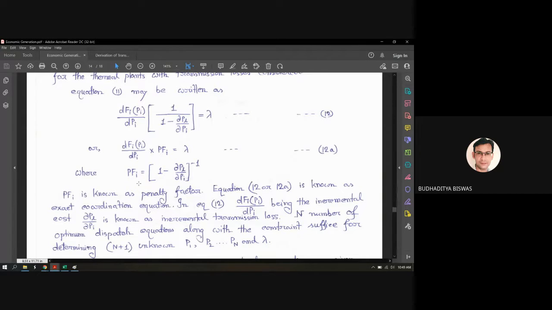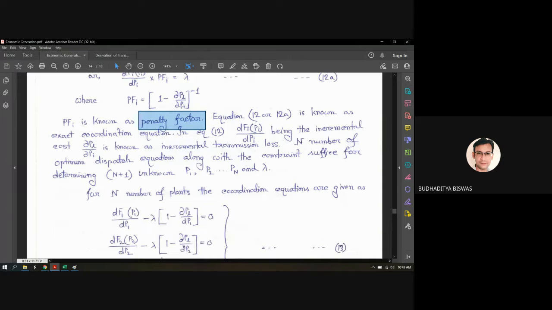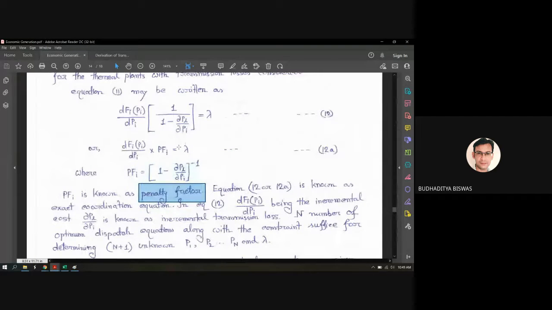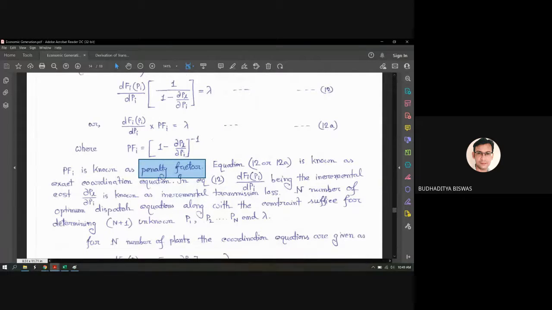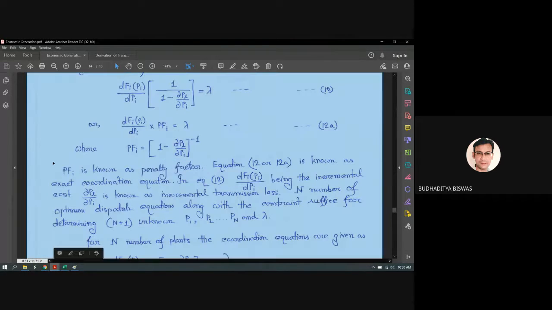A very important term in economic generation, this penalty factor. So what is the meaning of that penalty factor? The expression is in front of you: penalty factor is 1 by 1 minus del PL by del Pi. But actually, what is the meaning of this one? Before we understand this, let's see what is written here. Equation 12 or 12a, this expression or that expression, is known as the exact coordination equation.